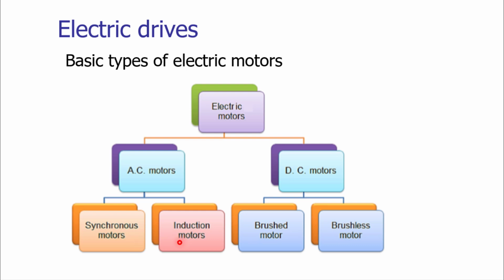In the induction motors, the electrical property, that is the inductance, is used to energize the rotation of the rotor. In the next two lectures, we will be seeing at a preliminary level the constructional details and principle of operation of some of the important motors. These are DC motors, AC motors, stepper motors, and servo motors.